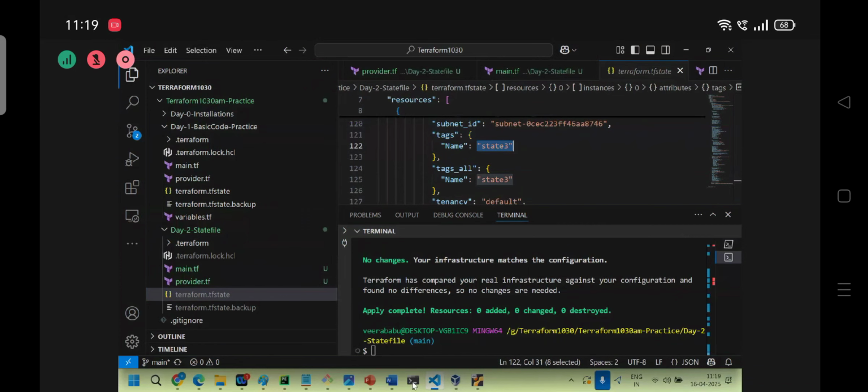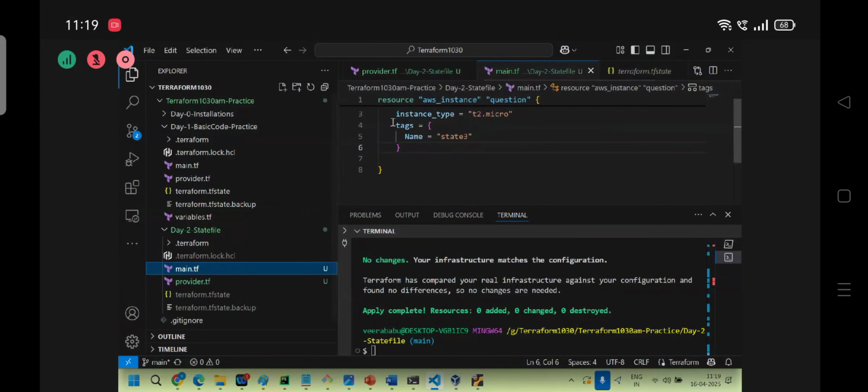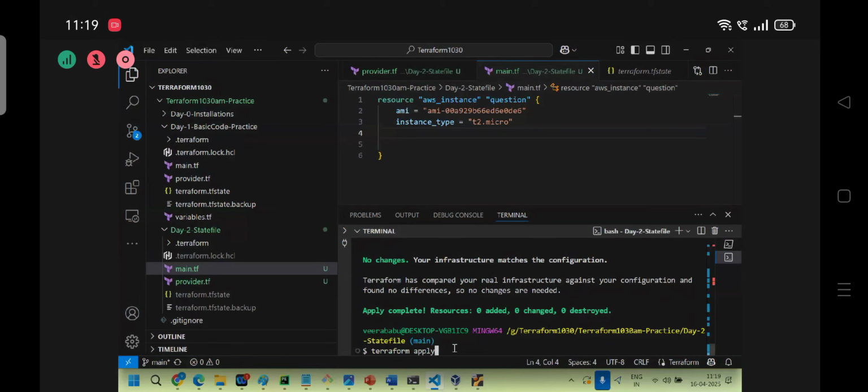Now what I am going to do, so focus again. I remove the name from the desired state and keep only tags. Okay, what will happen now? Terraform plan. One change. The change is what? Desired state to remote state has to follow. State file contains state 3 as the name, but in desired state I don't want the name.